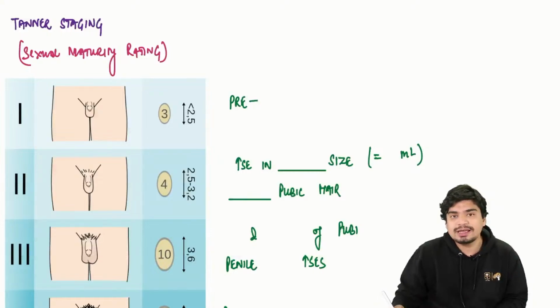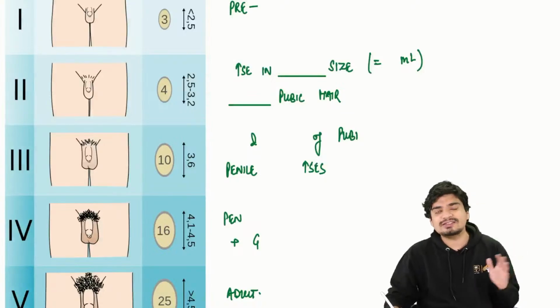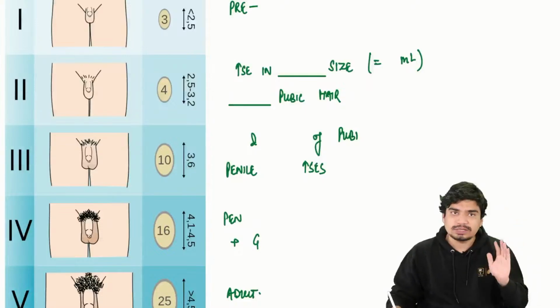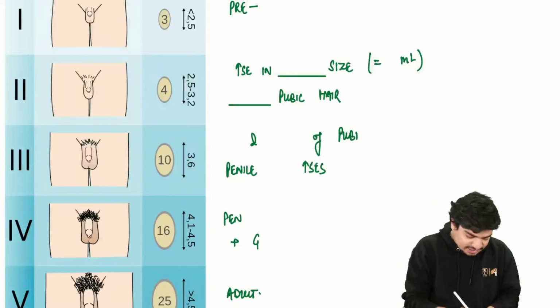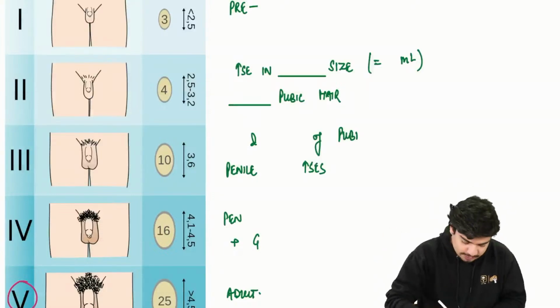Okay, it's also called SMR staging. So coming to the Tanner staging as far as males are concerned, Tanner staging is Tanner stage 1, 2, 3, 4 and 5. Always remember, Tanner stage 1 will be prepubertal, that is prior to puberty, and Tanner stage 5 is the final stage, so that will be the adult pattern.